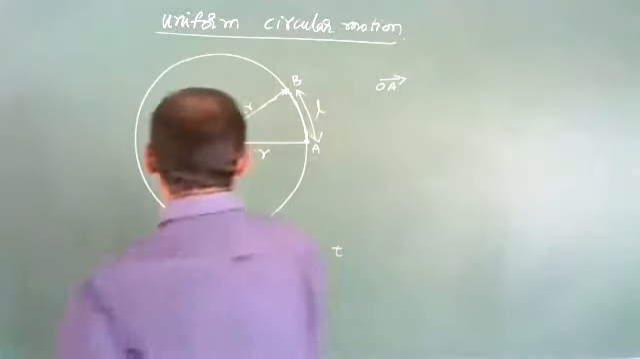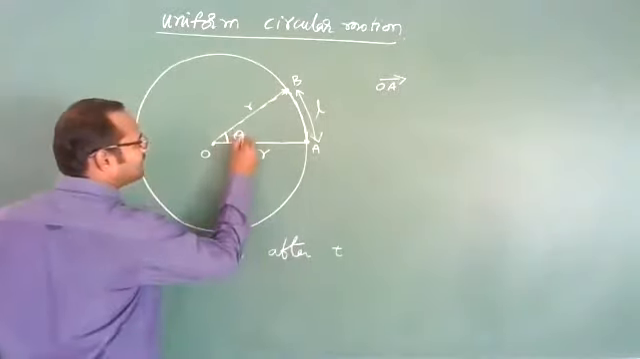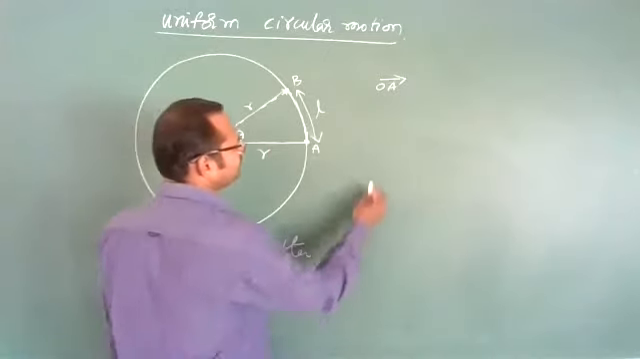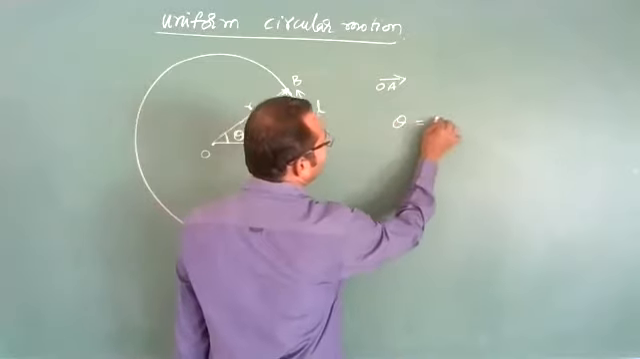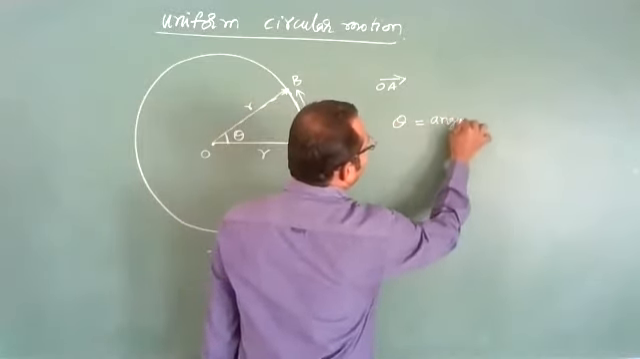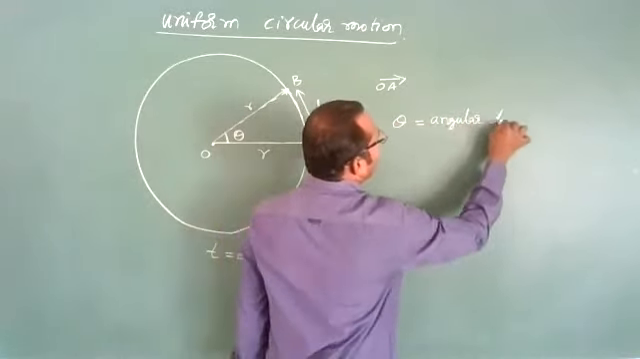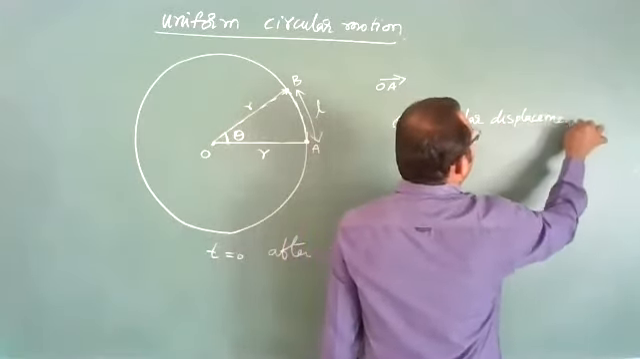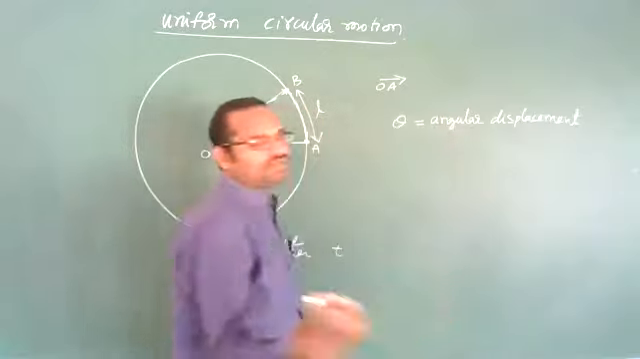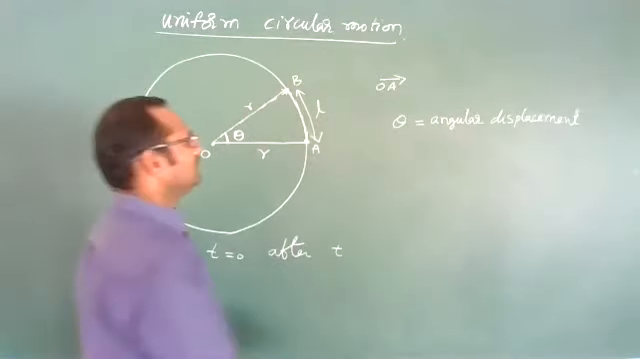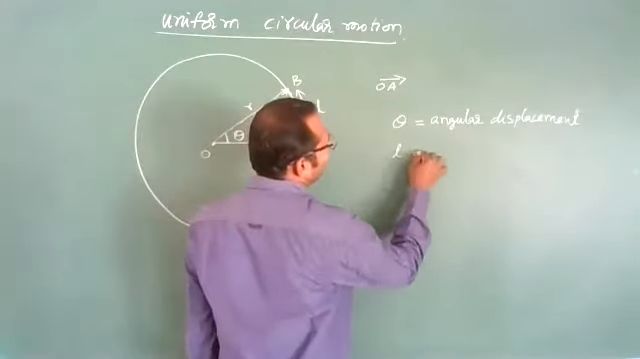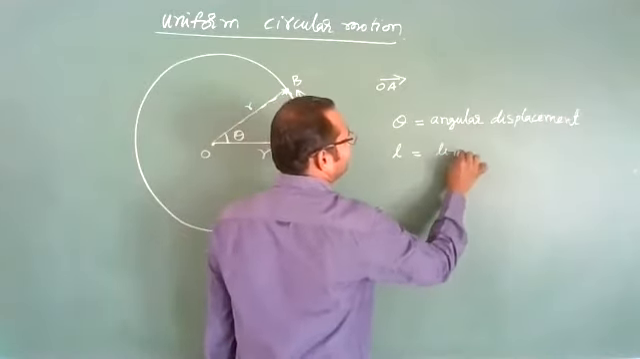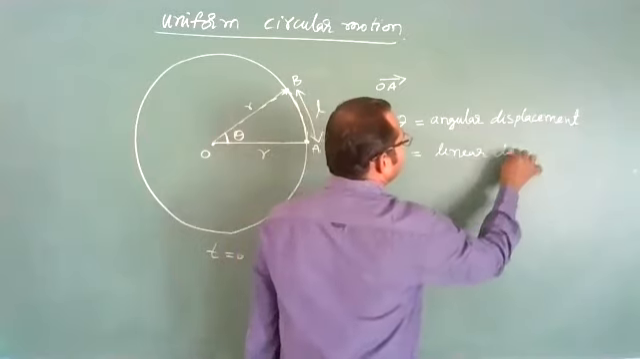This angle theta we call angular displacement. These are the names you need to remember. Theta is called angular displacement. Now, distance L is called linear displacement.